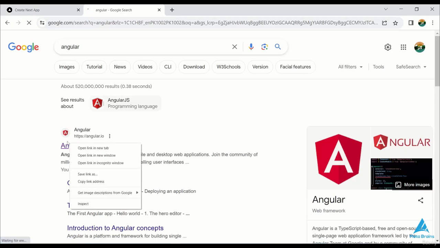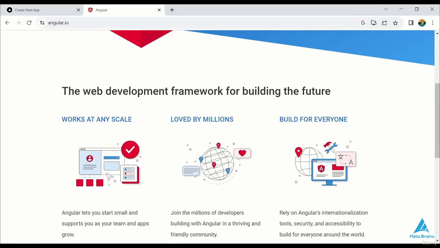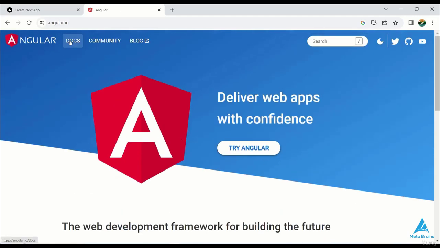Now let's see a practical version of this. So I go to the website of Angular. Here we have many pages, documents, community, blogs, and so on.